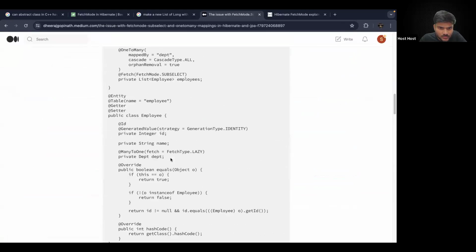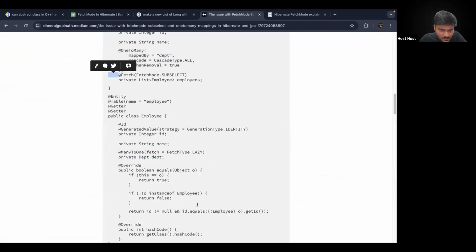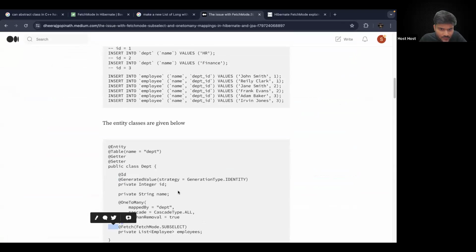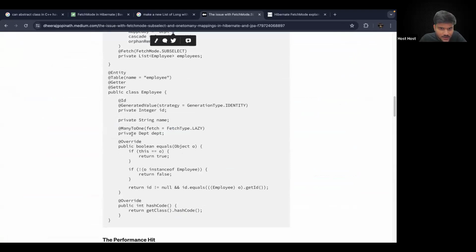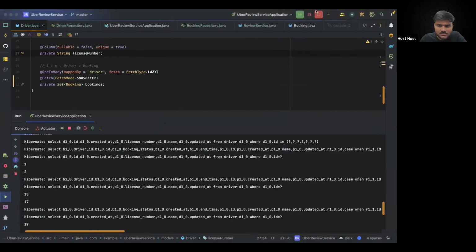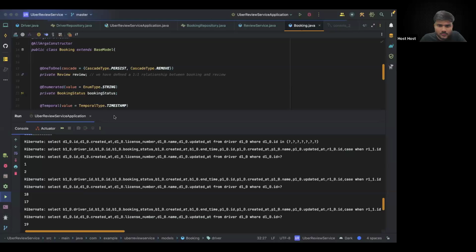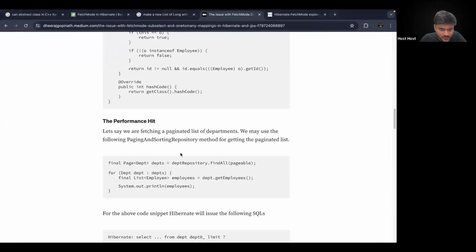What do we have to do here? So you can see there is a department class. We have a fetch mode as subselect. And we have a one-to-many mapped by department. And inside employee, you have a department. Oh, I guess we have to mention it both ways once again. I don't think so, but let's try. Okay. So let's come up to driver and let's mention it as fetch type lazy. Let's run it again.